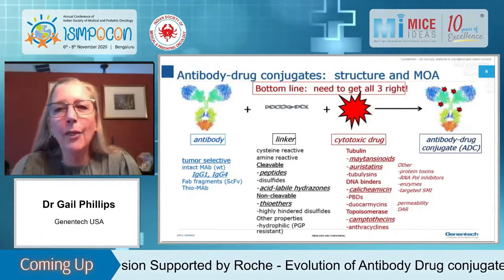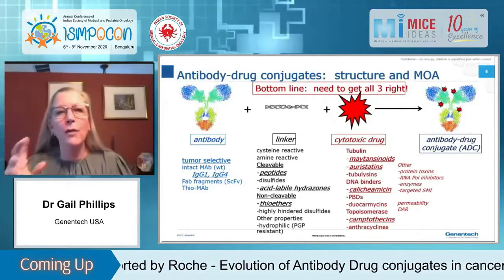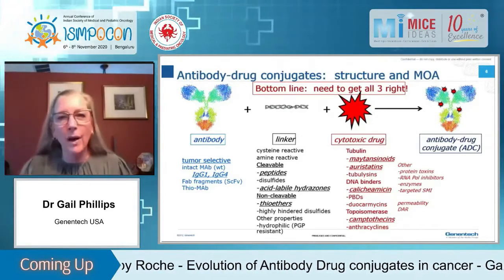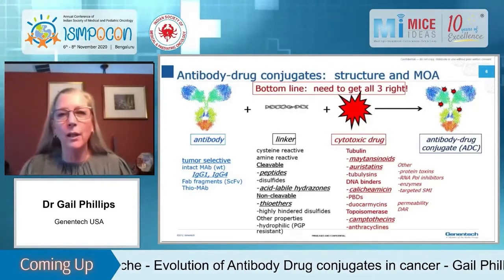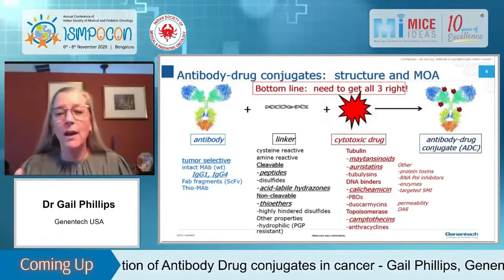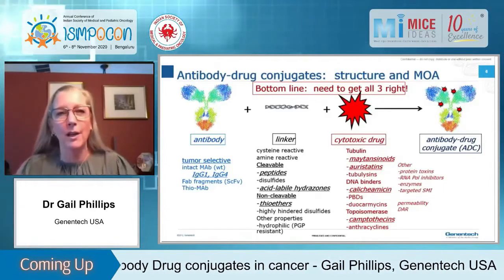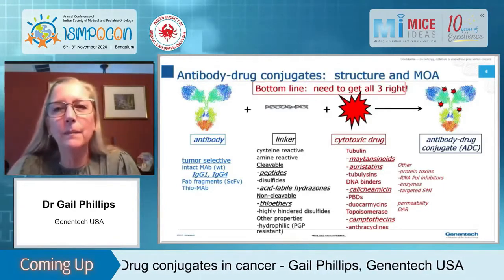So there's many things to choose from, and the bottom line is you need to get all 3 right. And there's no logical way to test these. You have to actually go through an iterative process of just testing antibodies, linkers, and drugs, and looking at efficacy and safety until you find that sort of magic combination. Next slide, please.